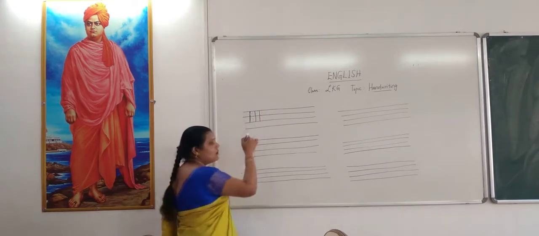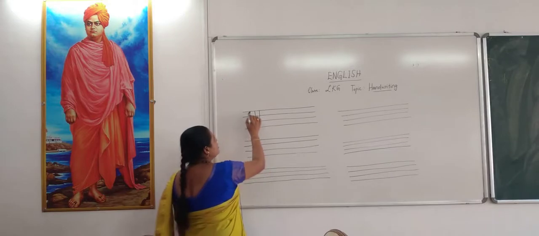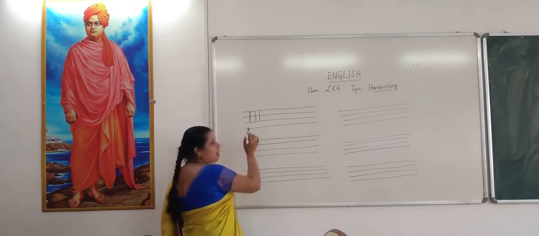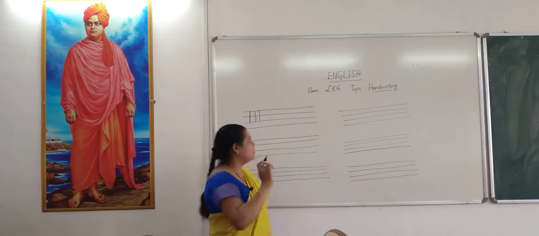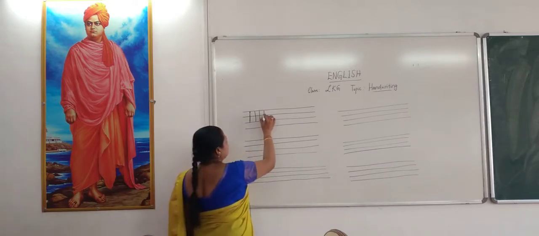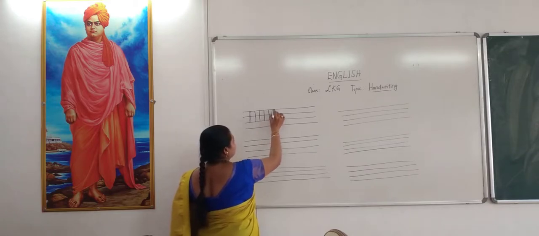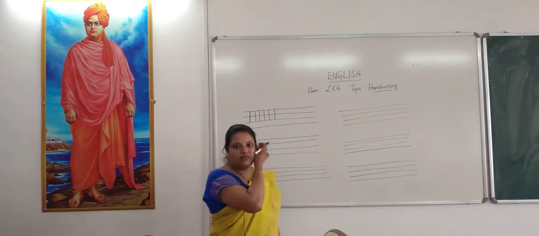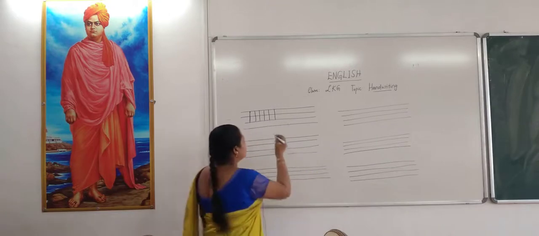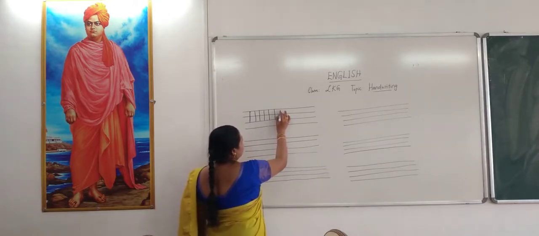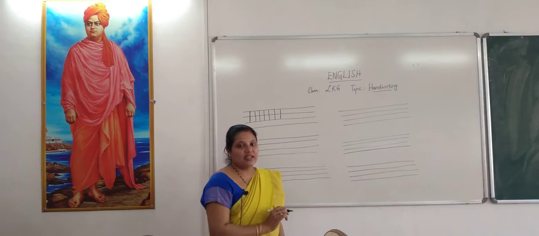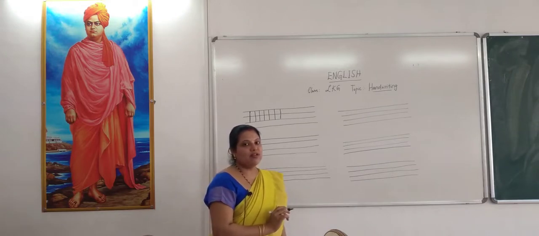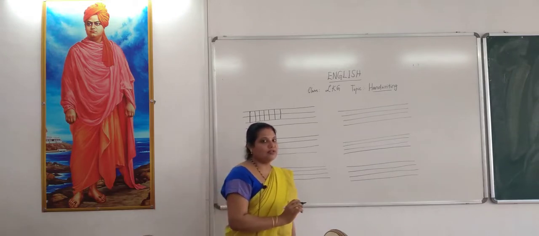Is it easy for you? You need to start from top to the bottom. If you start practicing these lines, it is very helpful for you. And there is one dotted line I am going to give you. See, this is the way. On the dotted line, you need to start writing evenly. That is also very helpful for you, children.